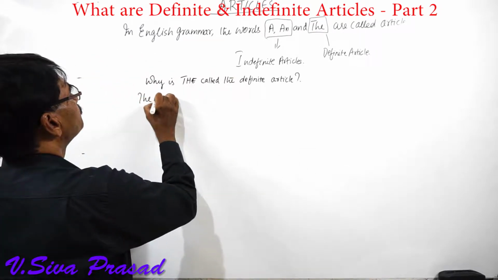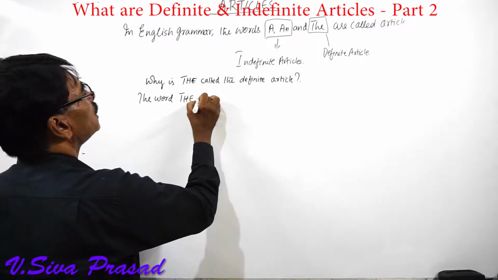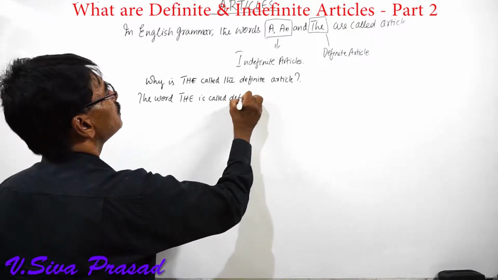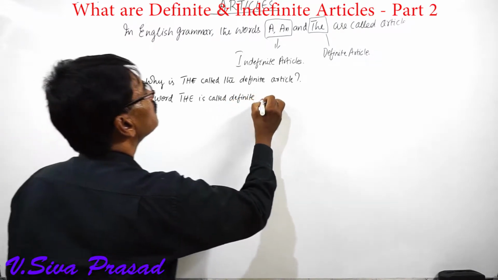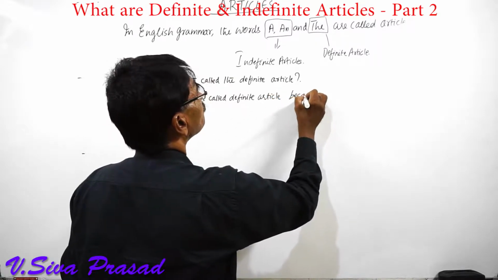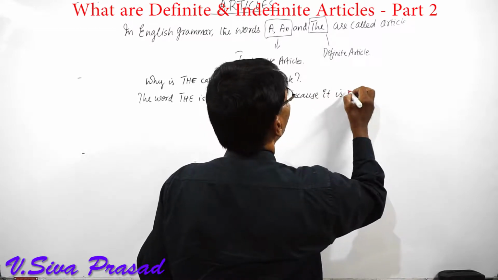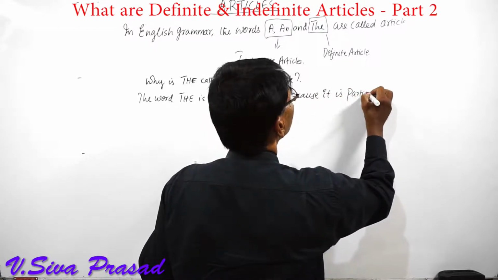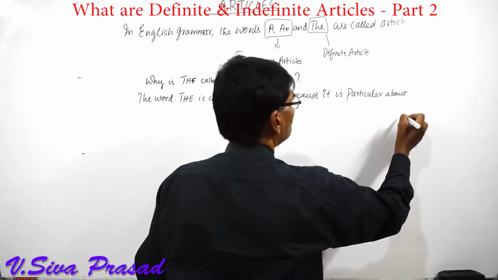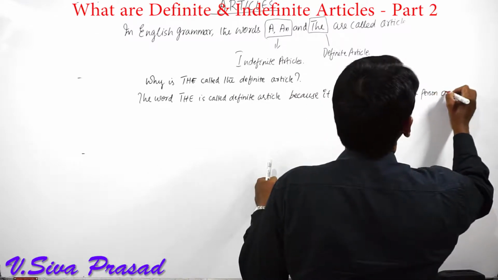The word the is called definite article because it is particular about a person or thing.